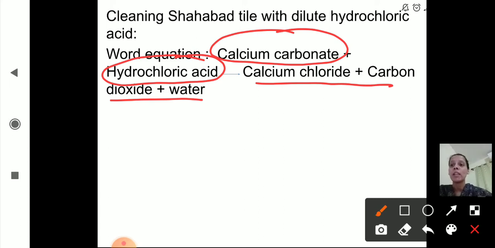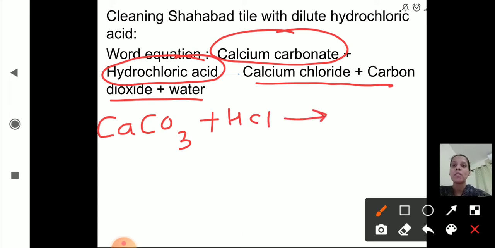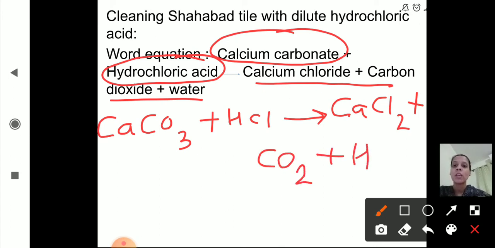Calcium carbonate, that is CaCO3, plus hydrochloric acid, HCl, gives calcium chloride, that is CaCl2, plus carbon dioxide, that is CO2, plus water, H2O.